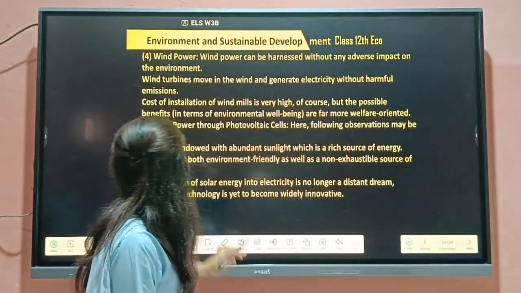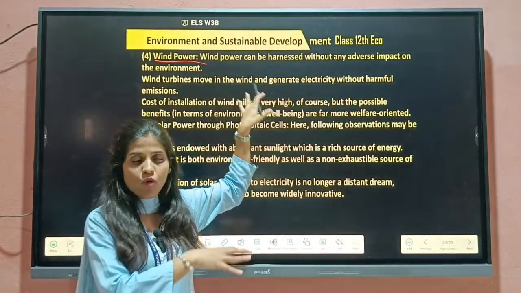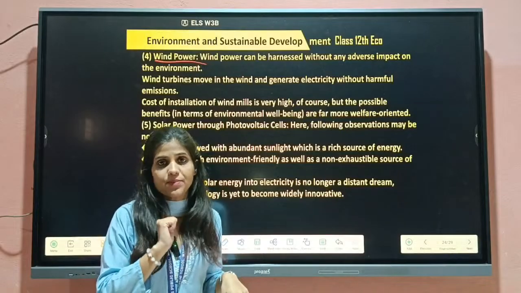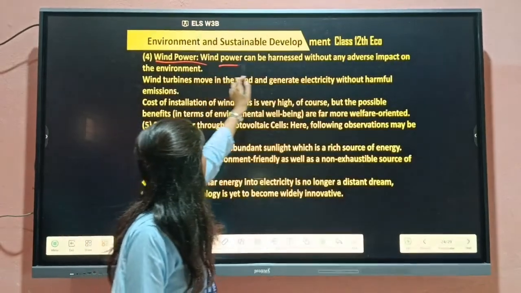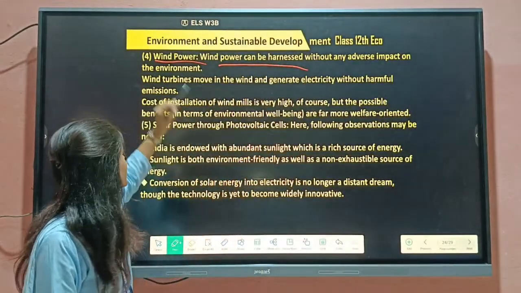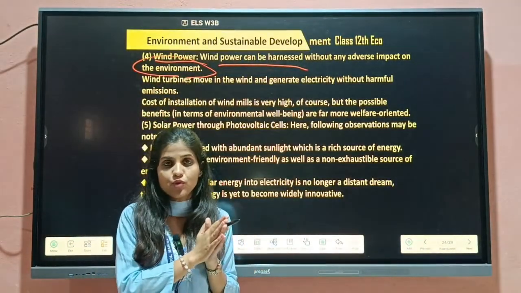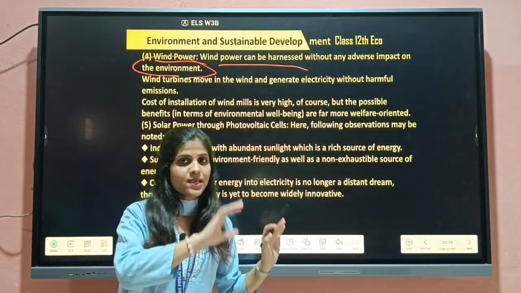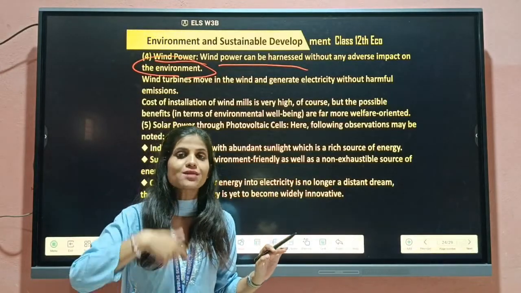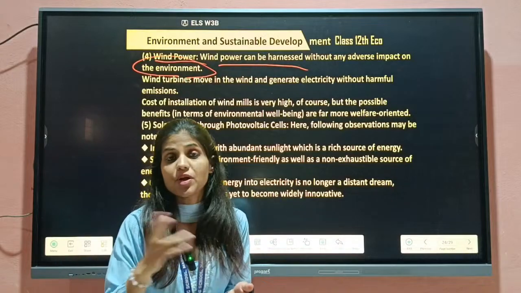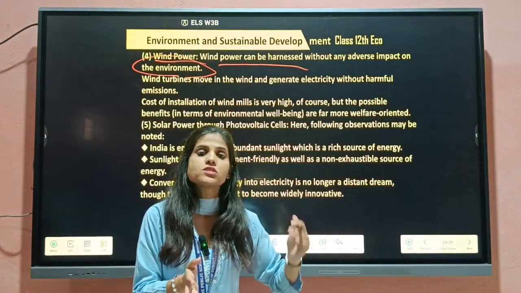So next in this, that is wind power. अब ये costly पड़ता है, but we can't deny the fact that this is environment friendly also. So wind power can be enhanced without any harm. अब ये environment को बिना कोई negative expect करे हम इसको use करते हैं. और इसमें एक नेगेटिव ये भी है कि these are costly, but as compared to natural resources, the cost is less.